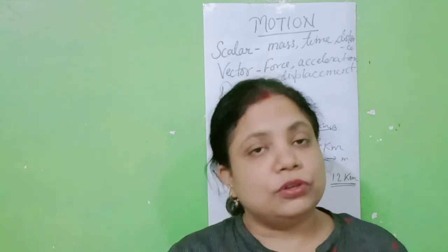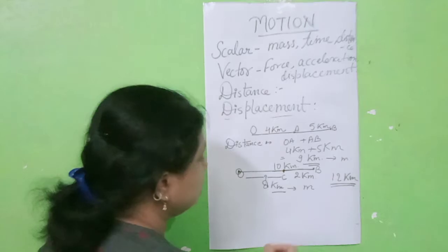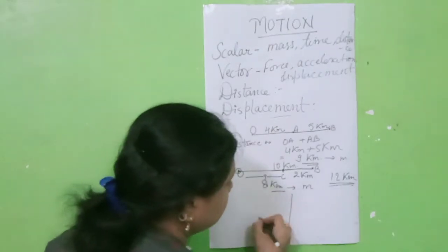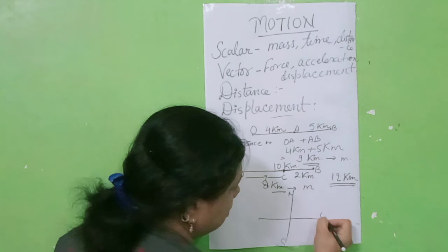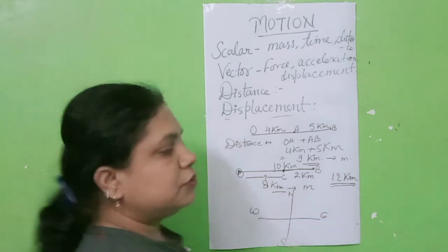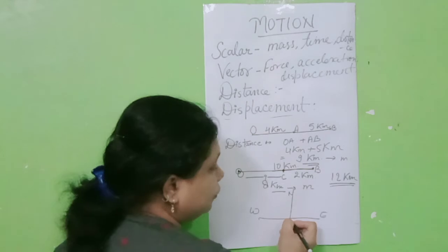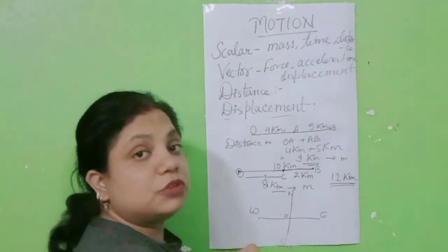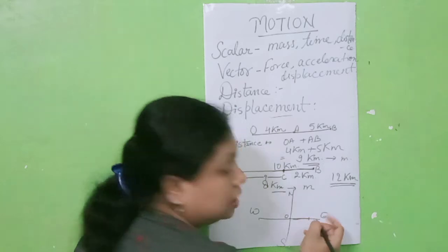Now I am going to ask one question, students. Suppose a boy starts motion. Here I am making the directions north, south, east, west. Suppose, students, a boy starts motion from the origin point O, 3 kilometer towards the east.